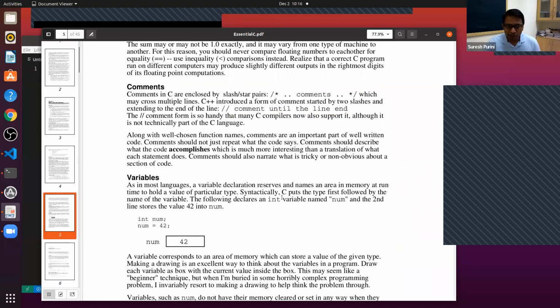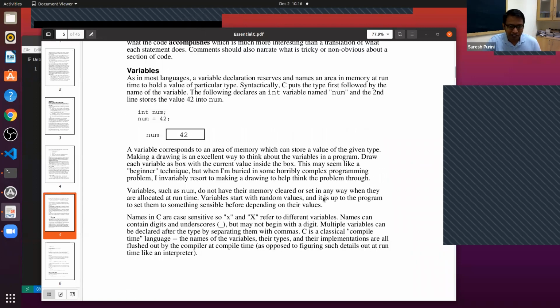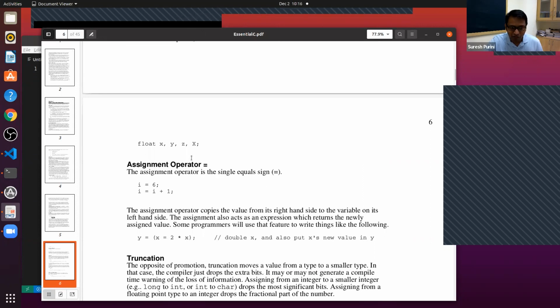I'm trying to review this using this book because you will learn how to read this book. And then we looked at the assignment operator, also assignment statement. Actually, we looked at assignment statement, but assignment operator, assignment statement, both are the same. So yesterday, what did we see? We wrote a couple of statements. One is ABS underscore A is equal to A, or ABS underscore A is equal to minus A. So depending upon the condition, one of these two statements gets executed.